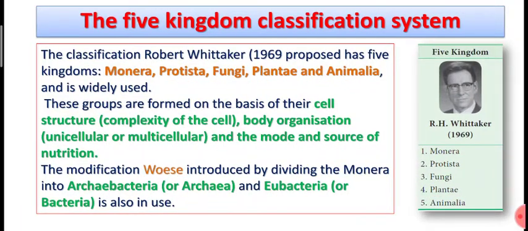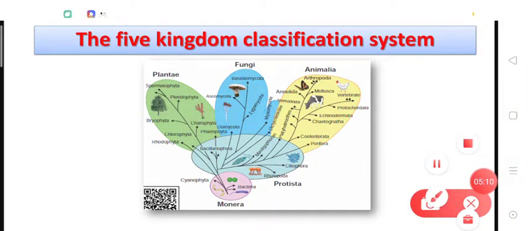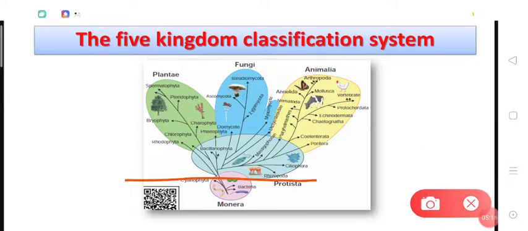Alright, so look at the five kingdom classification system. We will discuss how this classification was done, right? Suppose that we draw a line. We will put the prokaryotic organisms below this line and eukaryotic organisms above this line, right?